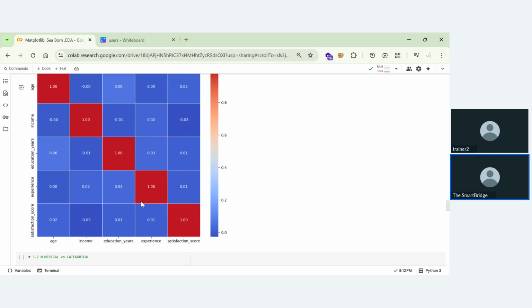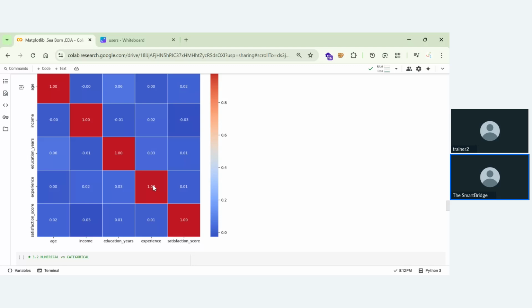So this visualization with a heat map makes it much easier to digest. Okay, this color intensity will tell us the differentiation in the correlation. When there is red, that is for negative. When there is blue, that is for positive. So if it is dark blue, that means we can understand that it is positive. So we can quickly spot what is positive and what is negative with the color difference we are having.